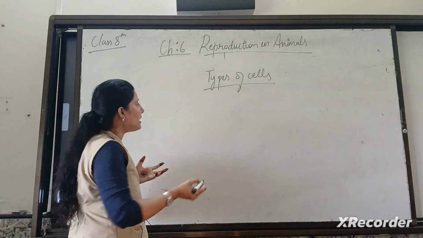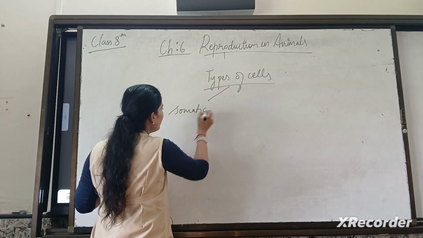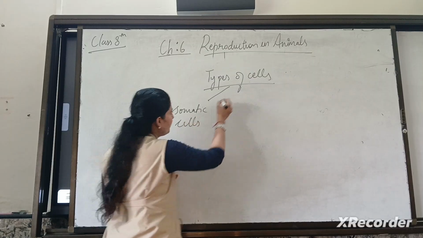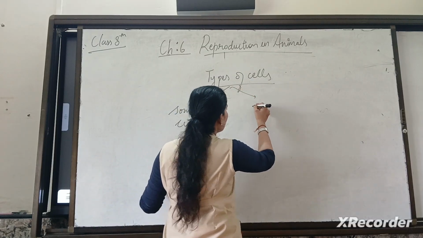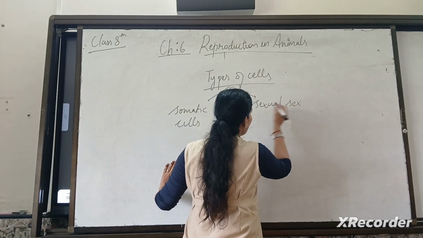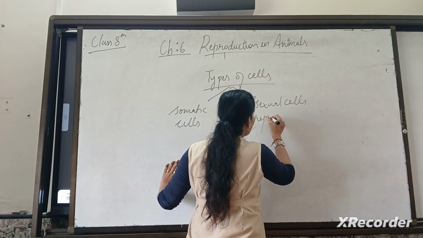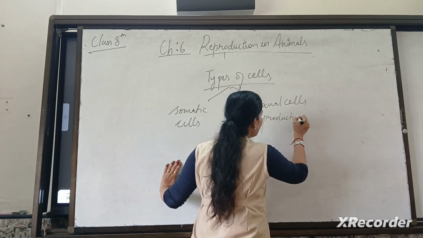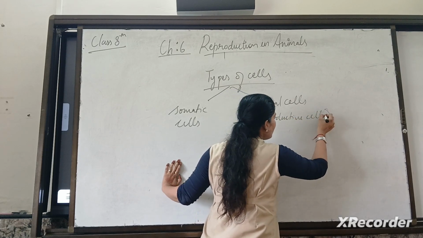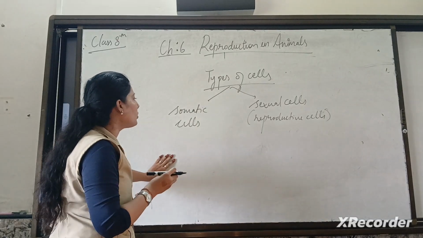So types of cells, like one is your somatic cells and another one is your sexual cells, or we can say reproductive cells. Why do we divide cells into two categories?